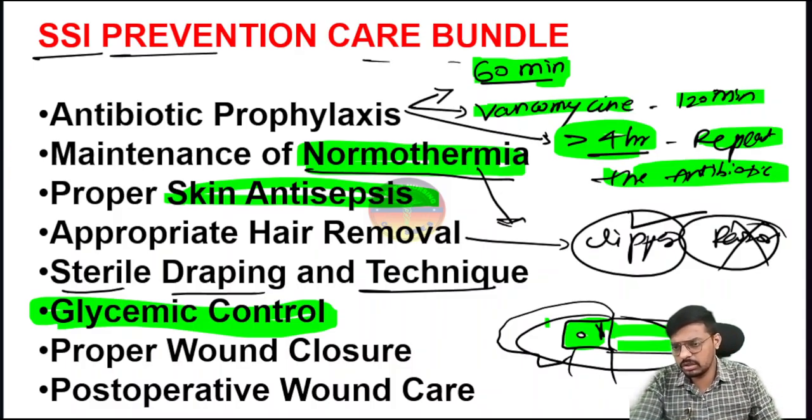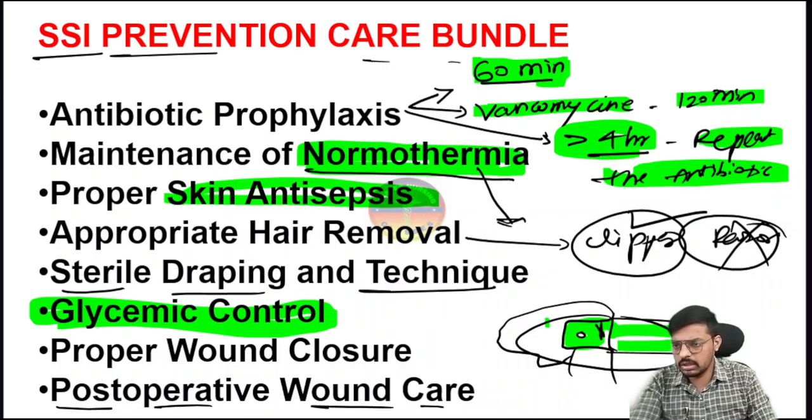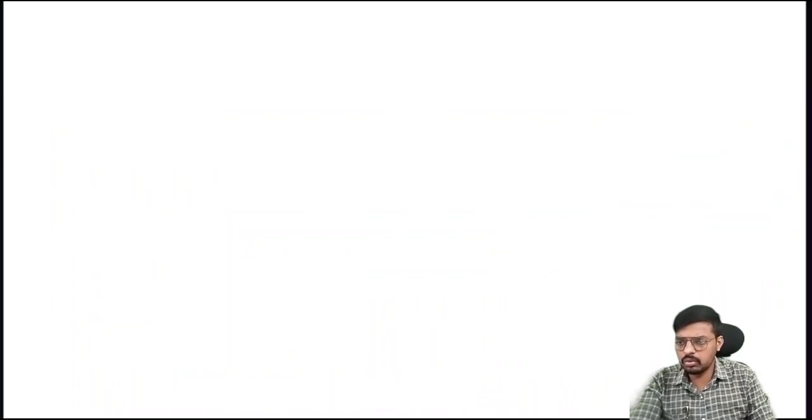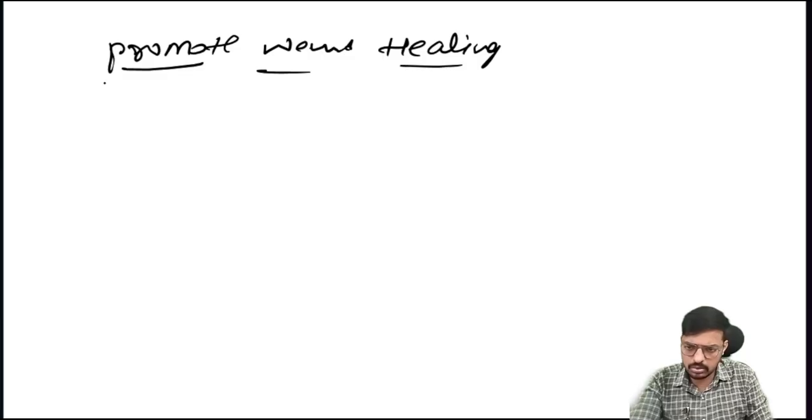Then comes post-operative wound care, most important. Here we have to promote wound healing. The question will come: how, sir? I will tell, just wait a second. How do we promote wound healing?